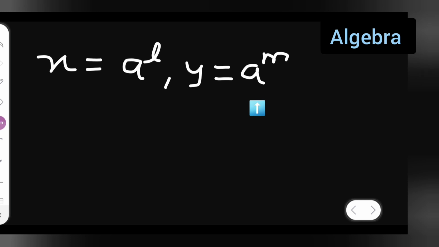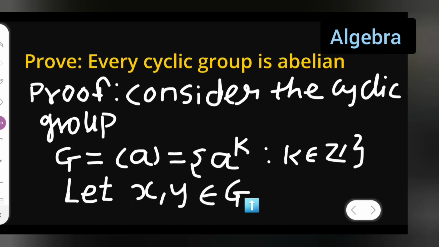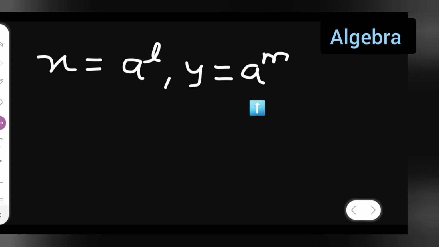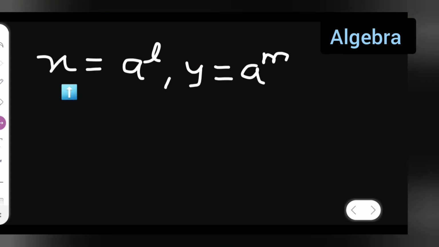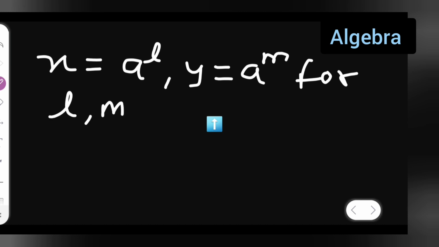So what I have done is introduce two elements that belong to the group, x and y, where x = a^L and y = a^M, for L, M belonging to the integers.